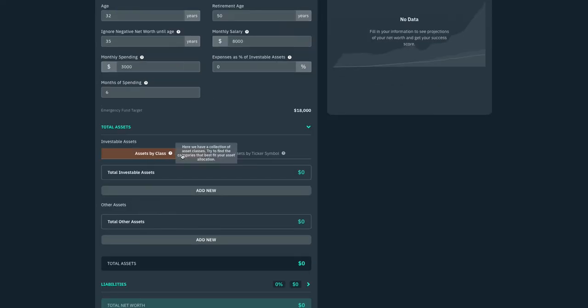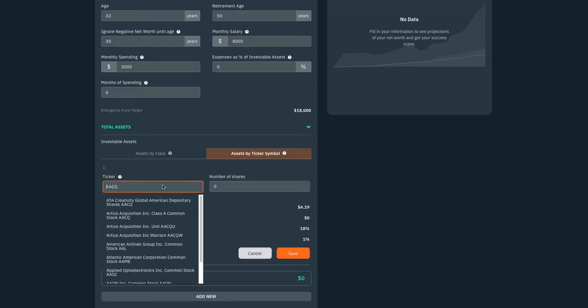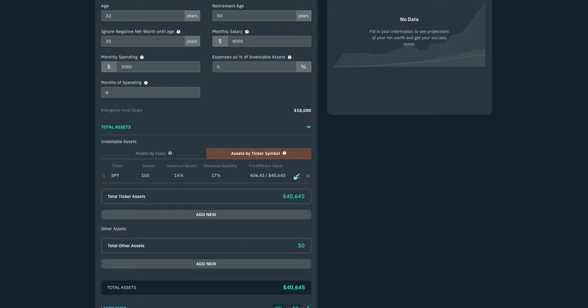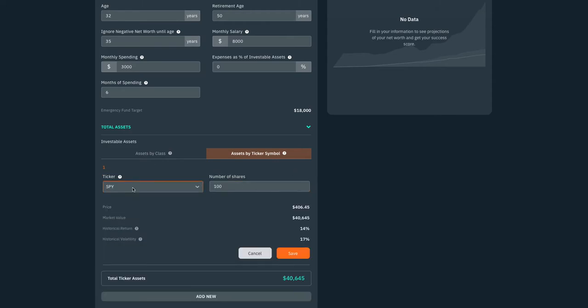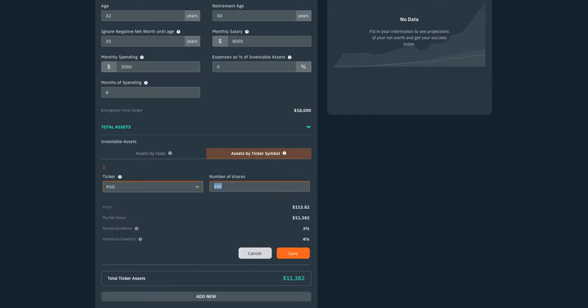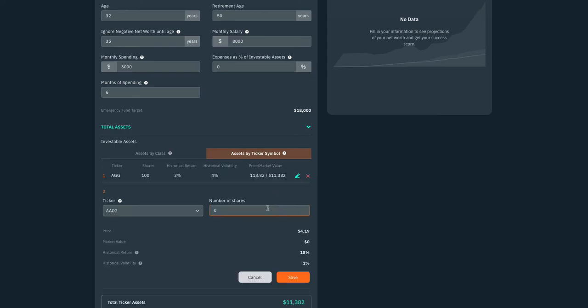So moving on, there are a couple ways to specify your assets. One of them is by ticker symbol. So you could enter in your portfolio. Like let's say I have 100 shares of SPY. You can add that, and maybe a few shares of another. I think I just overwrote that. Anyway, you can add new. So let's put that SPY back there.